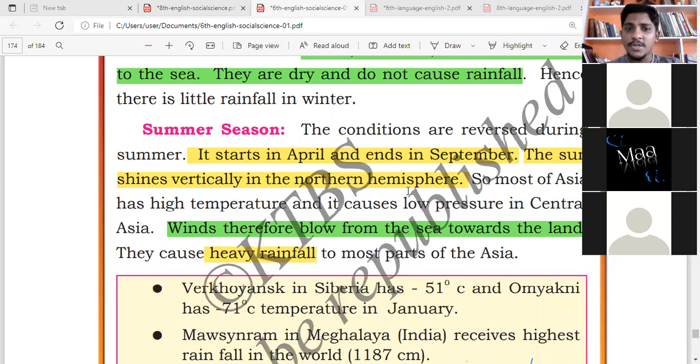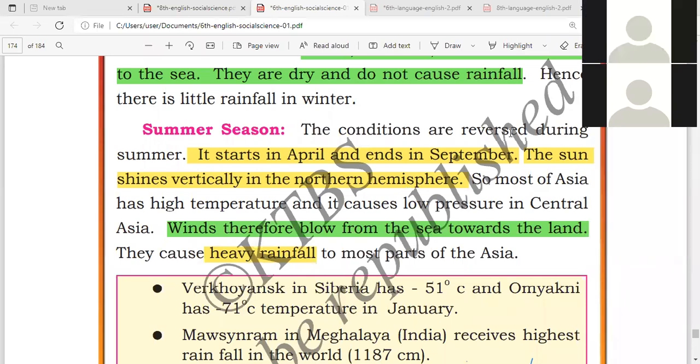Write in your notebook when the winter season is and when the summer season is. If you have written it, please give me a thumbs up. Summer season is from April to September. Winter season is from October to March.